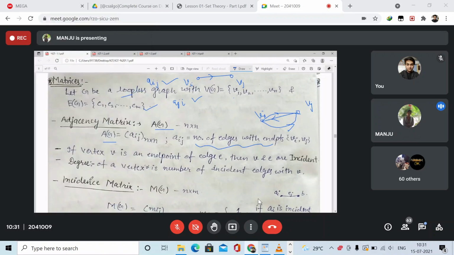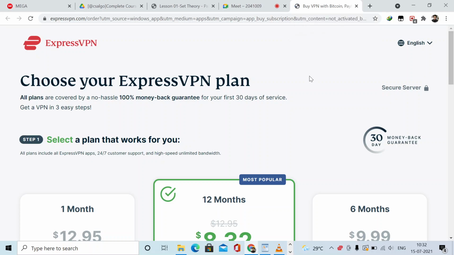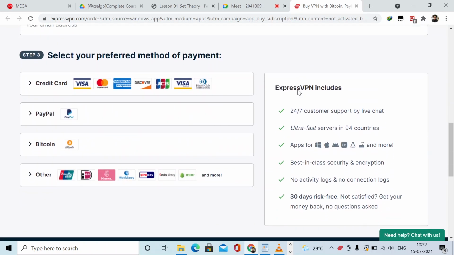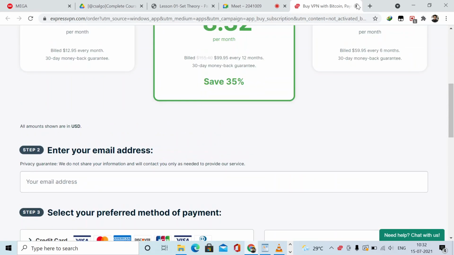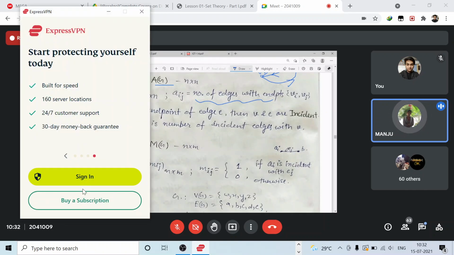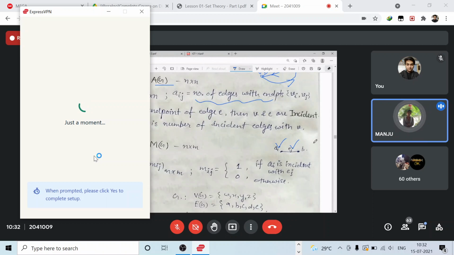And similarly, you can have the incidence matrix. The incidence matrix is defined as n by m, m number of columns, n number of rows. This is Mij, where for an undirected graph, if the vertex Ai and the edge Ej are incident, then you have 1, otherwise you have 0.